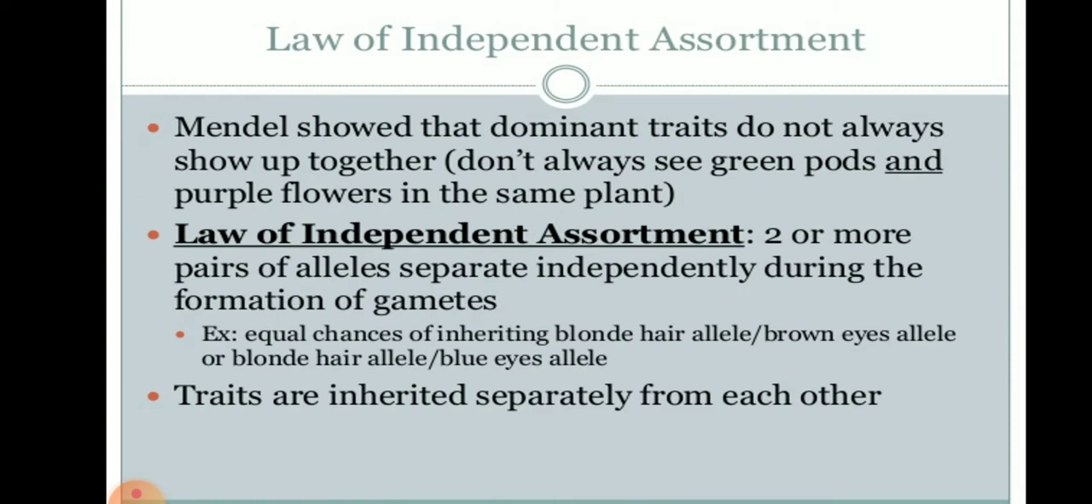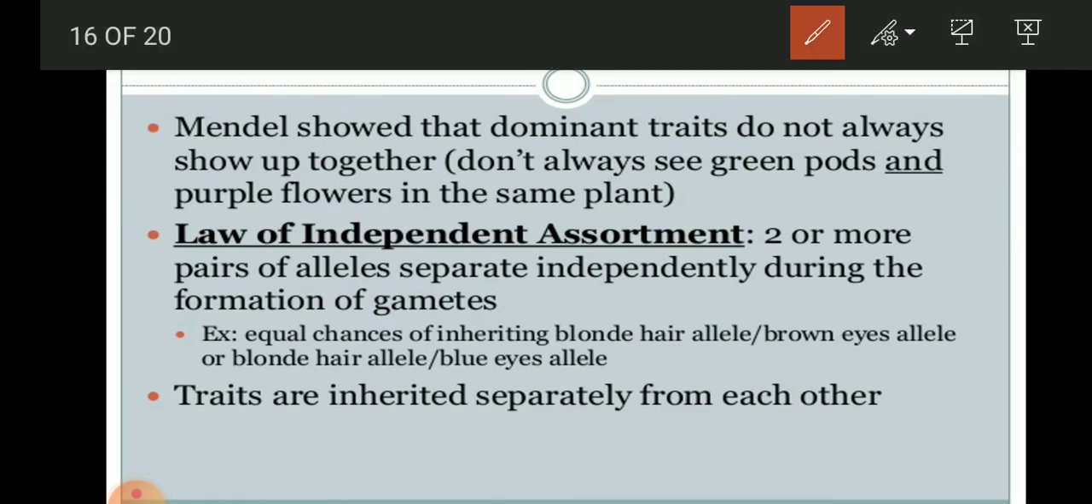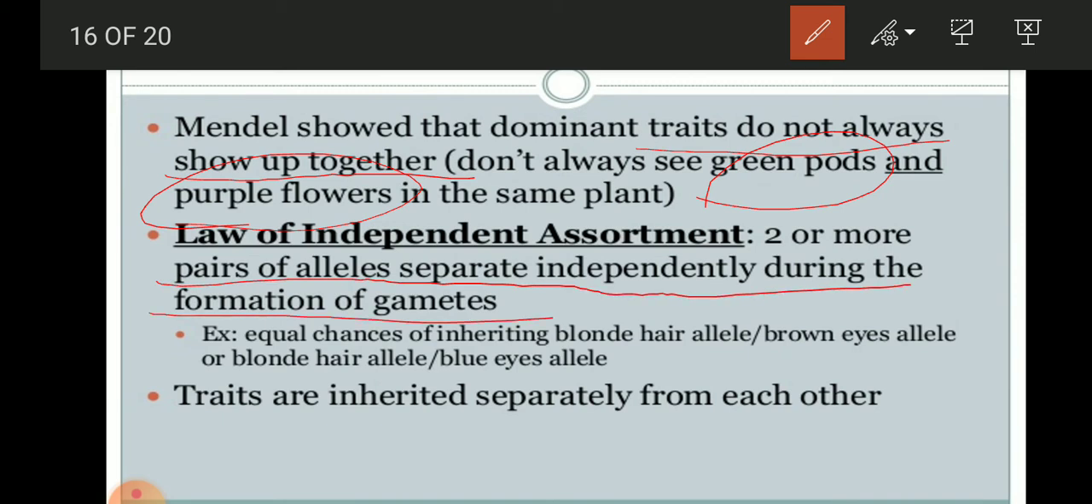So he gave the law of independent assortment, in which he observed and showed that dominant traits do not always show up together. We do not always see green pods and purple flowers in the same plant, because green pods and purple flowers are the dominant alleles. So what he observed is that two or more pairs of alleles separate independently during the formation of gametes.